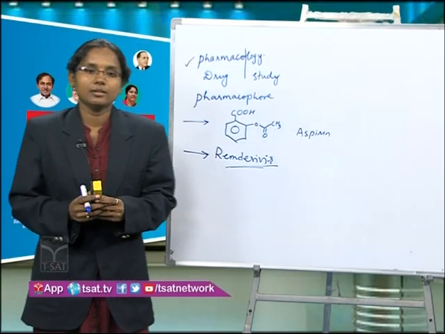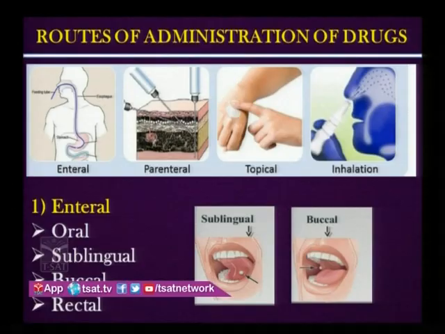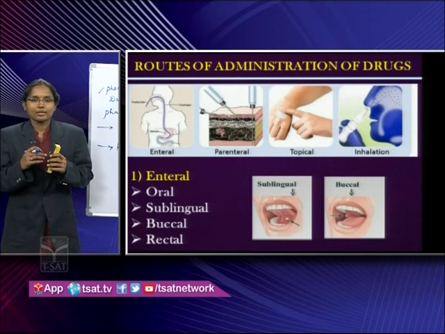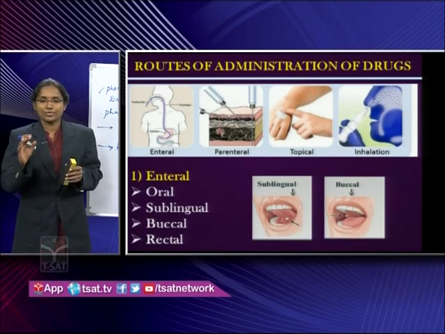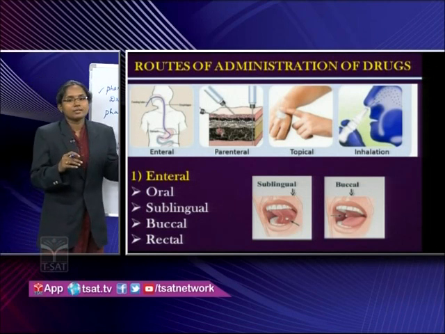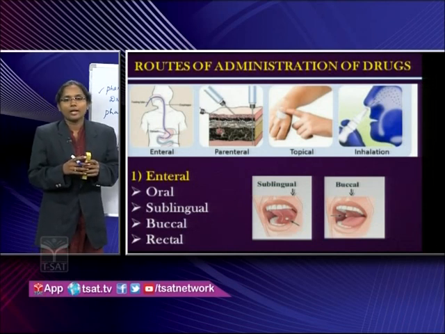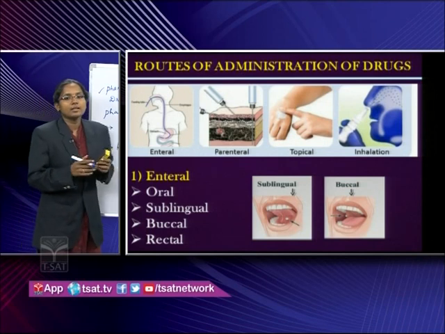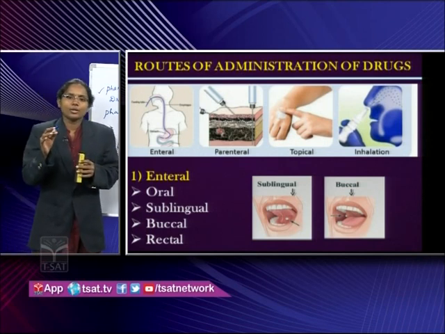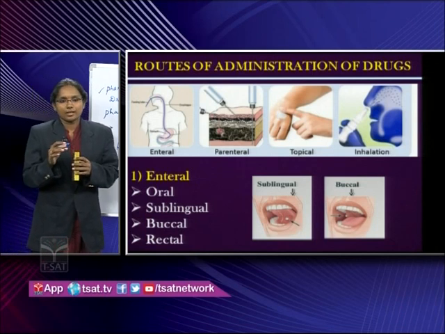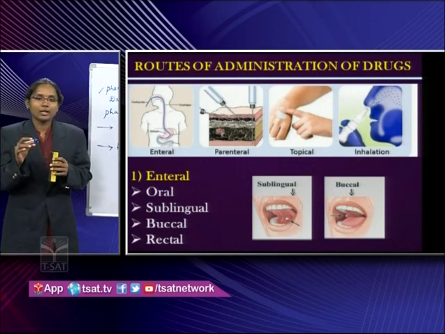Now we will see the routes of administration of drugs. How a drug is administered into the body. Okay, what do you mean by administration of drug? Administration route is nothing but the path by which a drug enters the body. There are 4 different types of routes of administration. One is enteral, second one is parenteral, and topical and inhalation. Enteral means that this is the route which involves the GIT, gastrointestinal tract, like oral and sublingual, buccal and rectal.